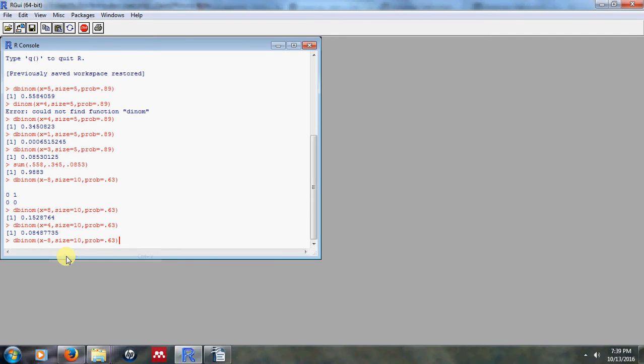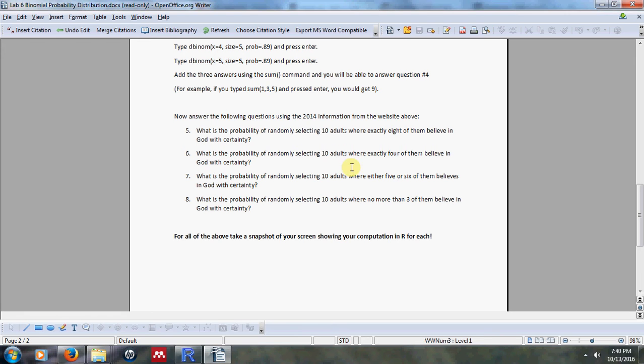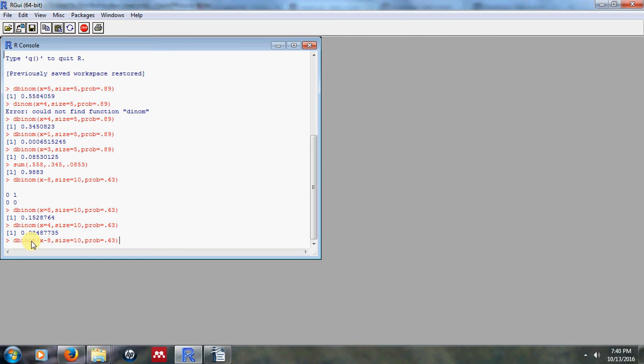And the next one is a couple of values, and I think we can combine these because it says where either 5 or 6 of them believe in God with certainty. So let's combine this to make the computation a little more concise, and we'll use a sum command and add up that probability. Actually, we'll have to change this. Let me just verify again.